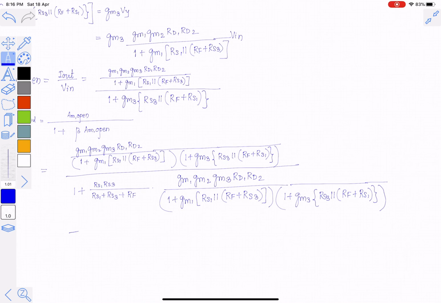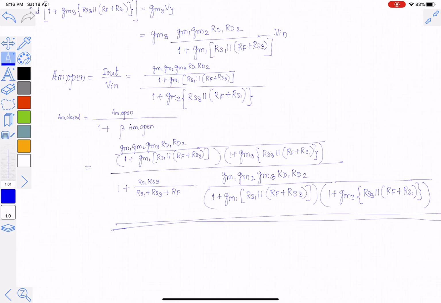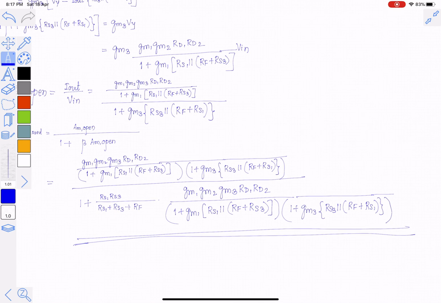So this is the overall expression for what we call Am closed. This can be simplified further, but I will not do it here. You should write it in a more simplified format. Okay, so this is the expression for Am closed.